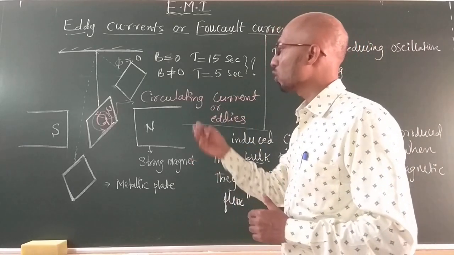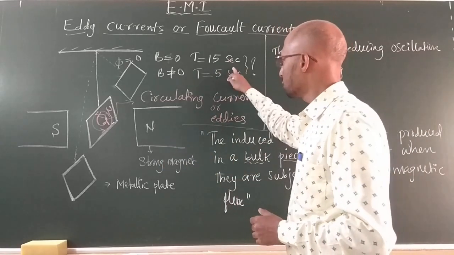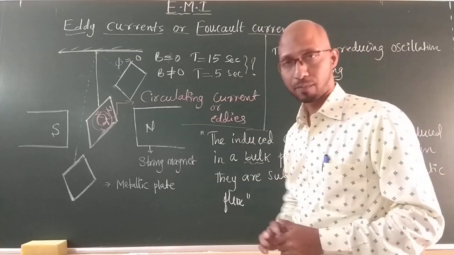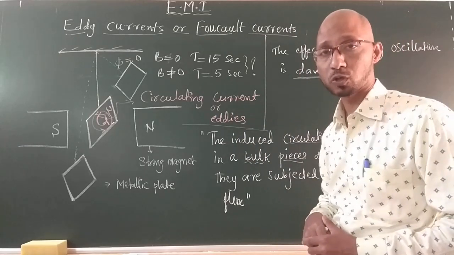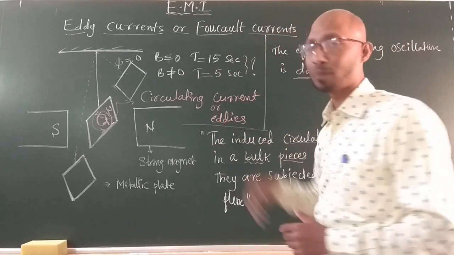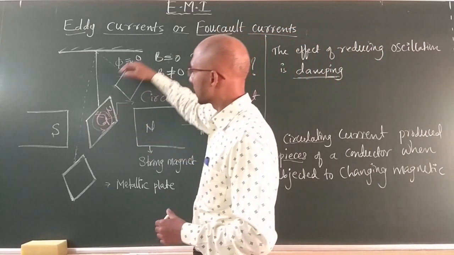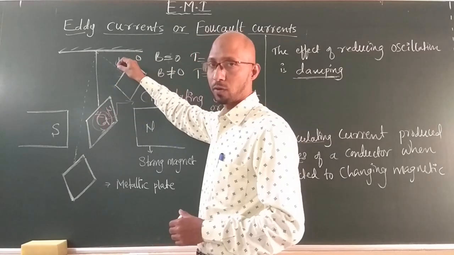Now if you go thoroughly one more step ahead, what actually happens? The time period is reduced. Why is the time period reduced? Because there is an induced current in the metallic plate that reduces it. Now how is that reduced? That is the most important question. How does that induced EMF reduce the time period? Now you understand what actually happens. If I raise this metallic plate up to here, I am using some external work. I am leaving it.